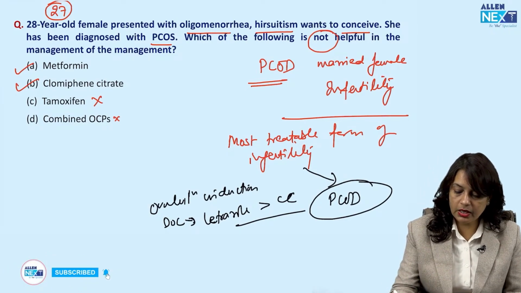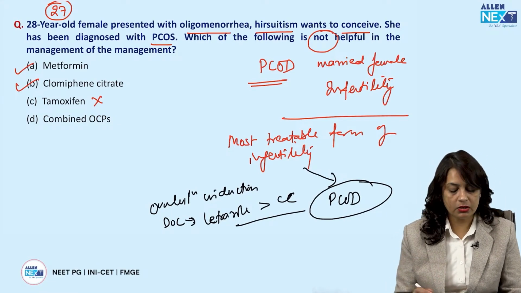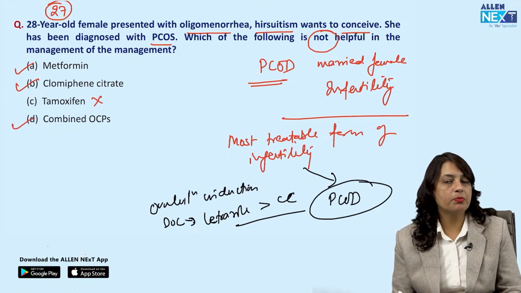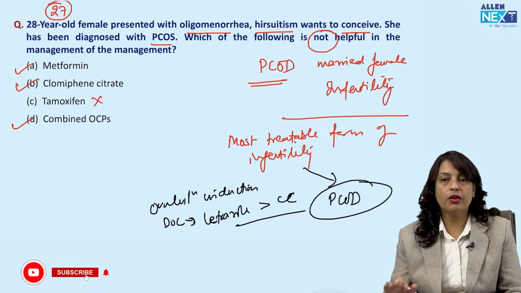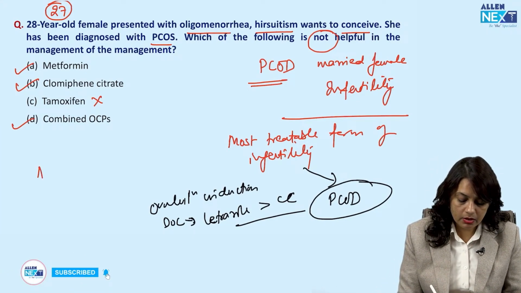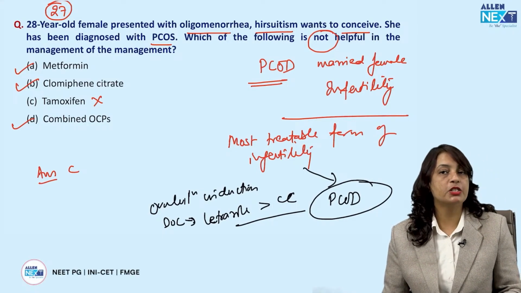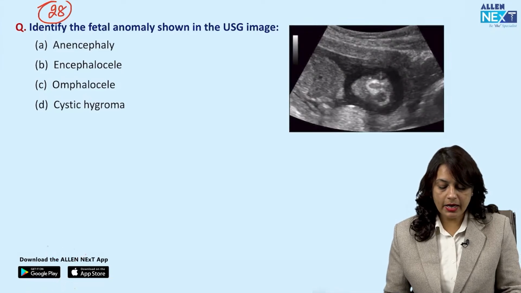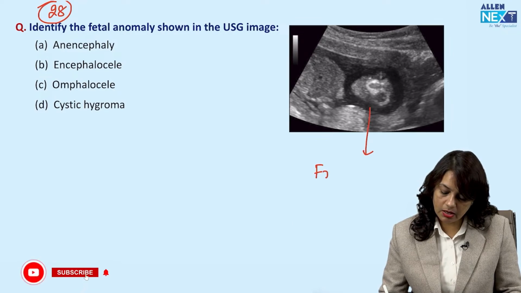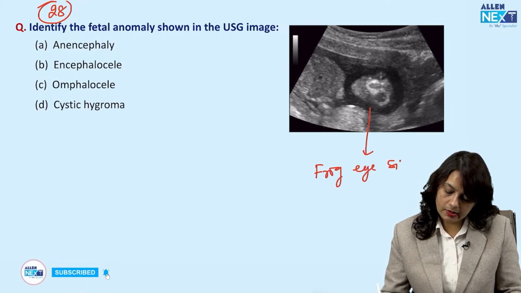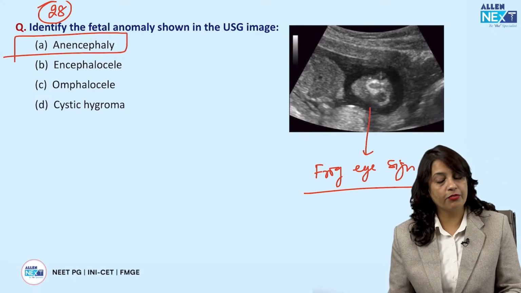But if they are not just concerned about the infertility, they just want the drug management, then combined OCPs also correct the hirsutism and the menstrual irregularities. If conception is not mentioned, then your answer goes for C. Tamoxifen has got no role in PCOS cases. Now, identify the fetal anomaly shown in the image. You can clearly see this is a frog's eye sign on ultrasound, and frog eye sign is anencephaly.